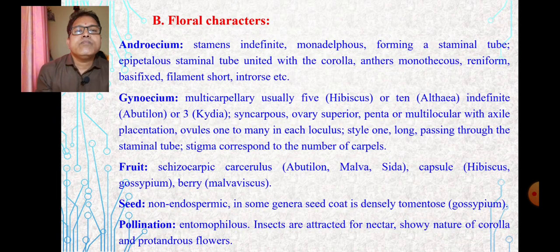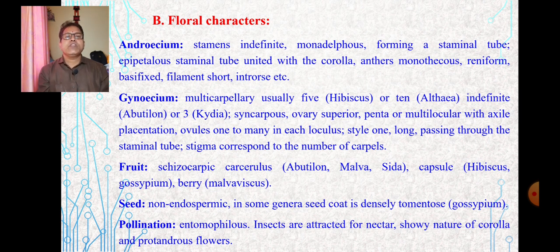Then androecium, the number of stamens are indefinite, monadelphous condition, forming a staminal tube. They are epipetalous, the staminal tube united with the corolla. Anthers are monothecous, reniform, basifixed. Filaments are short and introrse, etc. So these are the characteristic features of this family with the character of androecium.